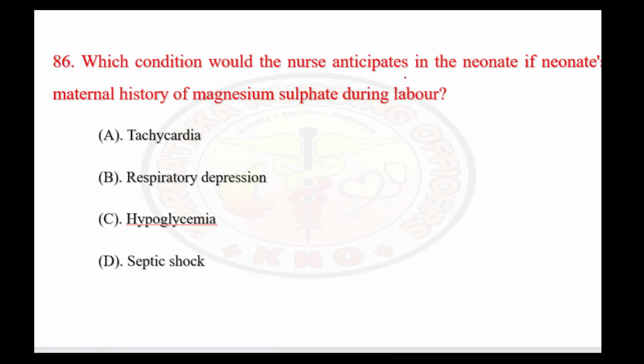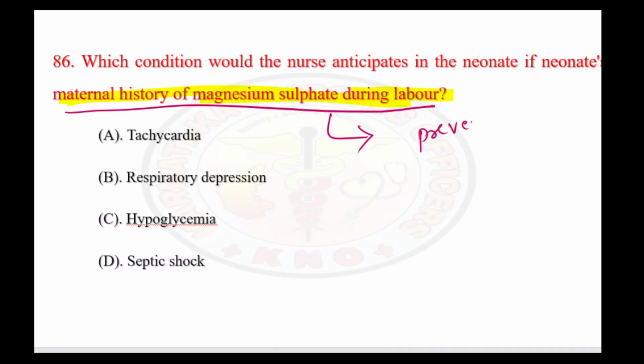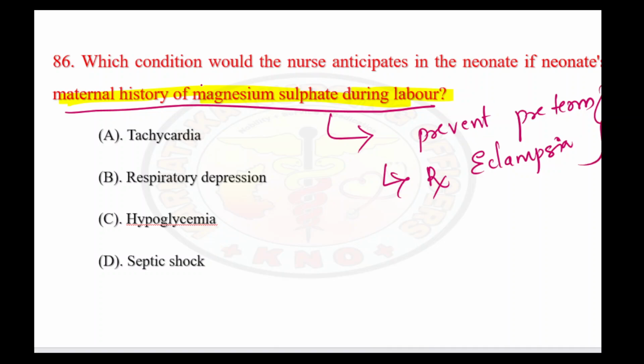Which condition would the nurse anticipate in the neonate if the maternal history includes magnesium sulfate during labor? So why have they given magnesium during labor? Usually this magnesium is given to prevent preterm delivery and also to treat eclampsia. For these two reasons, they are giving MgSO4 during labor.